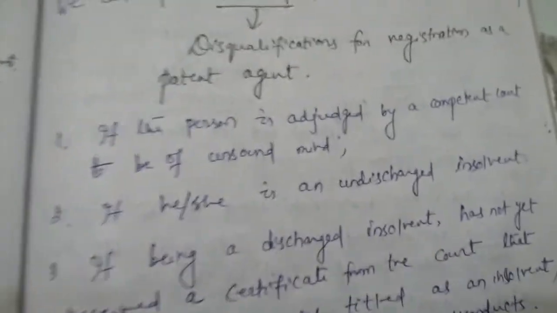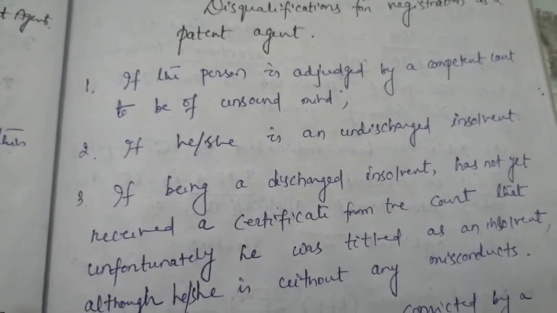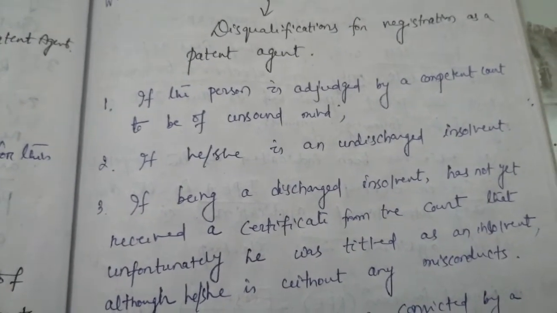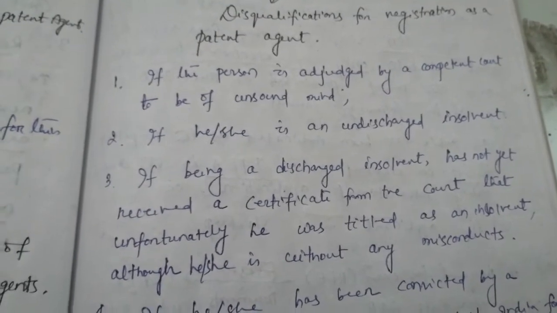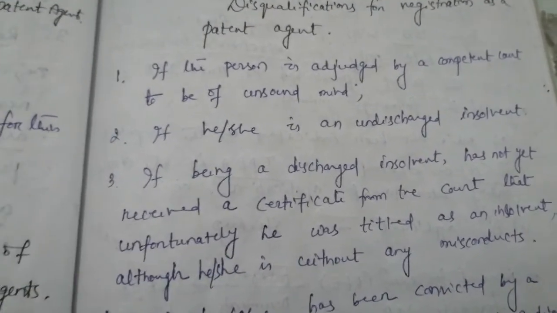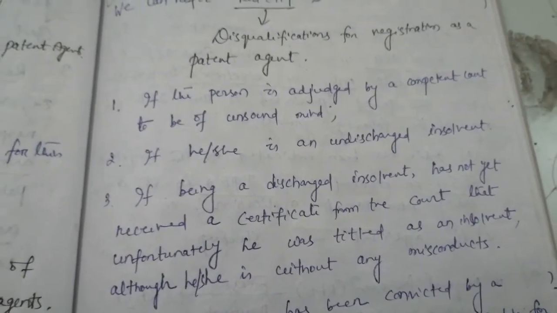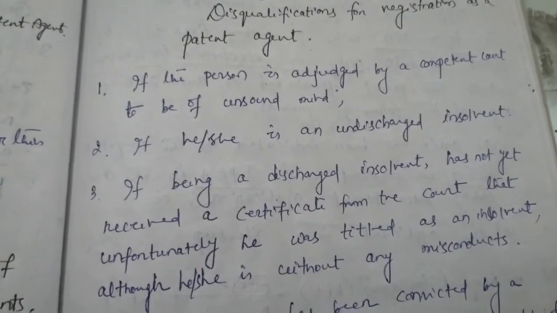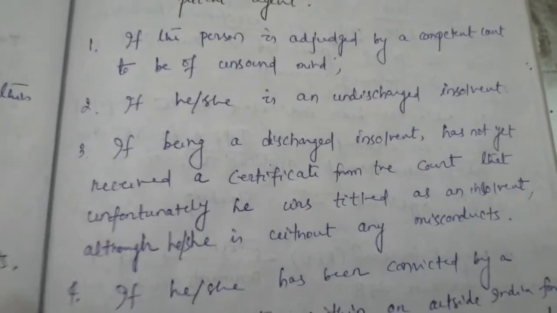That means he or she is actually not an insolvent and has already been discharged. But still he or she has to receive a certificate from the court proving the same, that he or she was unfortunate to be placed in that situation.